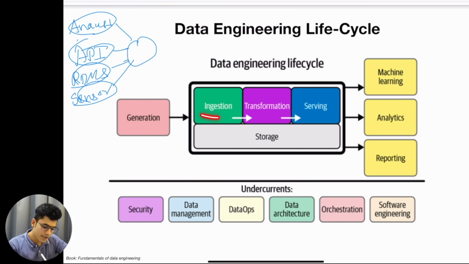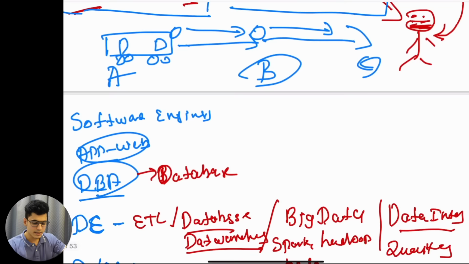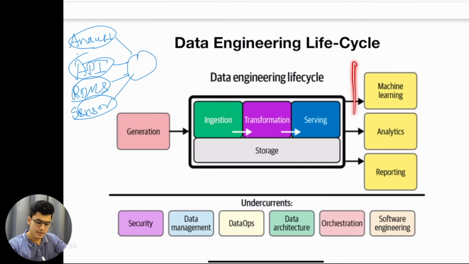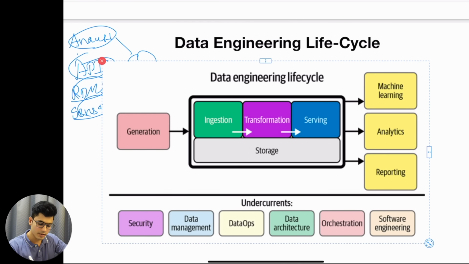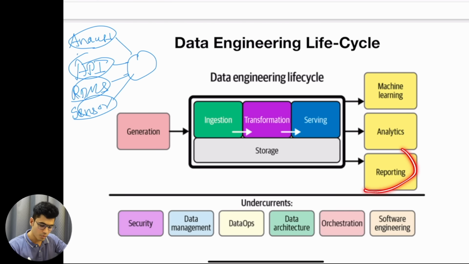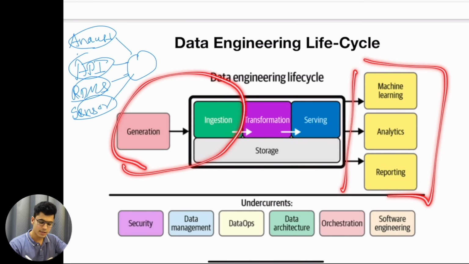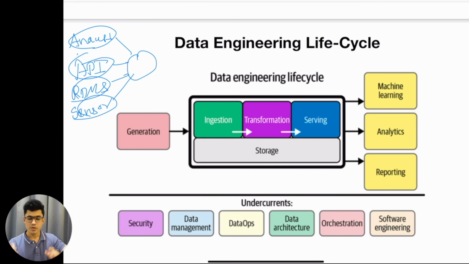Now, after ingestion and storage comes serving. Serving is basically serving our data to machine learning, analytics, and reporting, the thing that we understood over here. After the data engineering happens, we have a data science or machine learning person who is building a dashboard or a machine learning model. That is the serving part: machine learning, analytics, reporting, dashboarding. This is where the data is ingested and this is where the data is getting stored. Between that is the core of data engineering, which is called transformation.